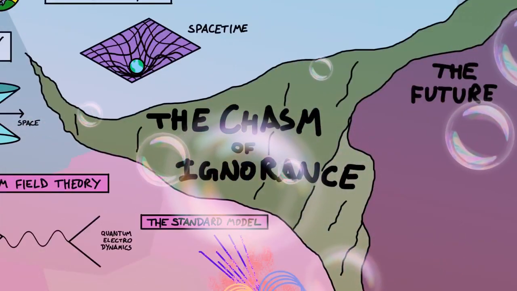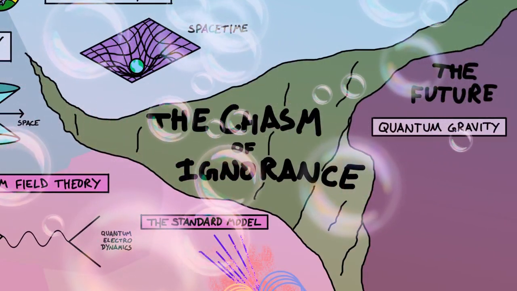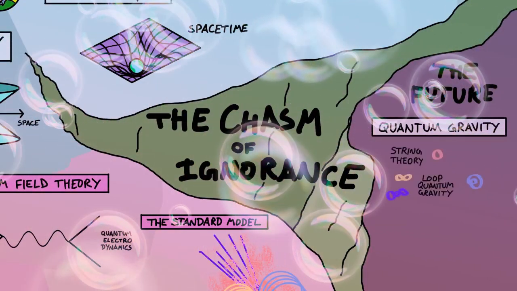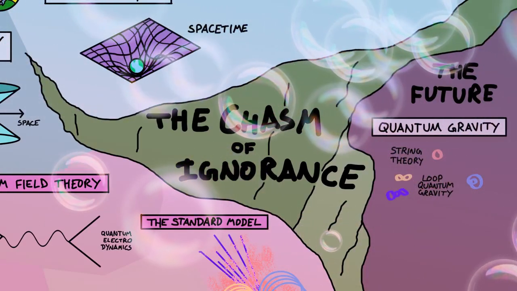One day in the future we hope to close this chasm and come up with a theory of all of physics. We call it quantum gravity, and there are many attempts to do this. Some examples are string theory or loop quantum gravity, and there's many more.